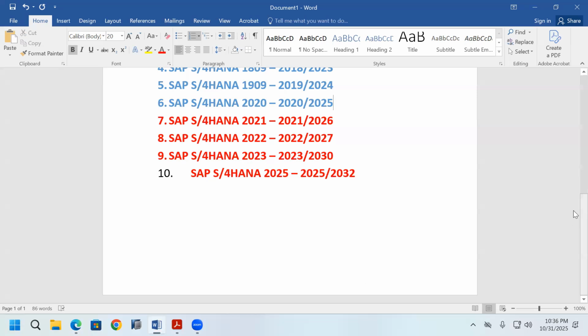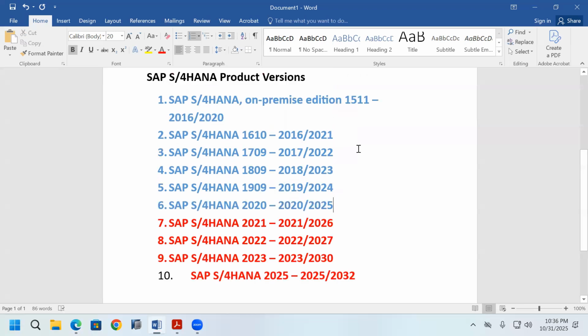And one more important point: in 2016, they released 2 versions, SAP S/4HANA 1511 and SAP S/4HANA 1610. In 2017, SAP S/4HANA 1709. In 2018, SAP S/4HANA 1809. In 2019, SAP S/4HANA 1909.